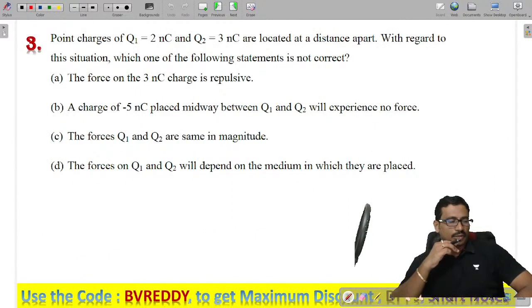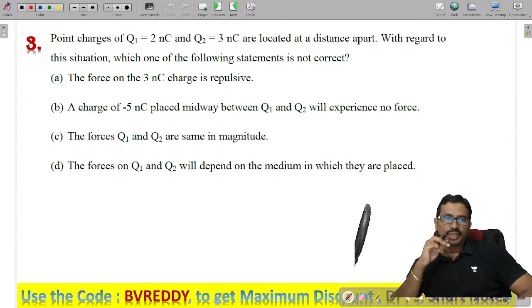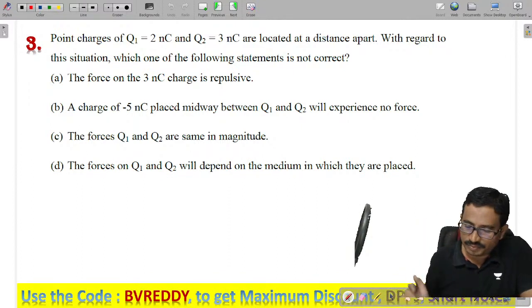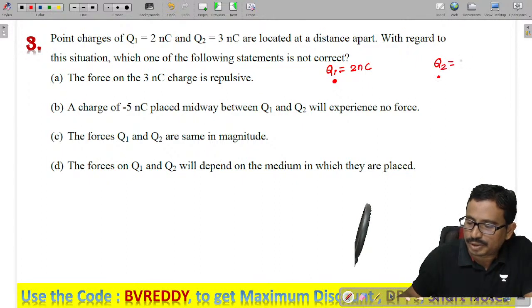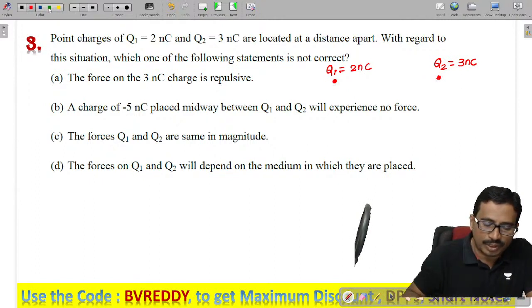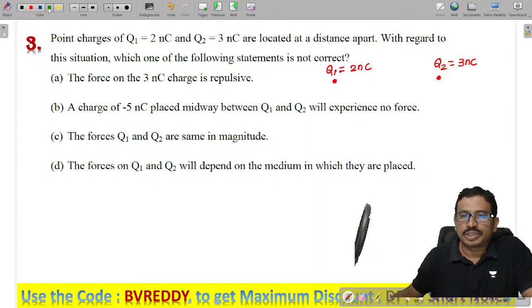Next one. The point charges Q1, Q2 are located at a distance apart. With regard to this situation, which one of the following statements is not correct? Now, see carefully what is given. I have two charges here. This is my Q1, which is given as 2 nanocoulombs, and the second charge Q2, which is given as 3 nanocoulombs, right? These are the two charges, which are separated by some distance.